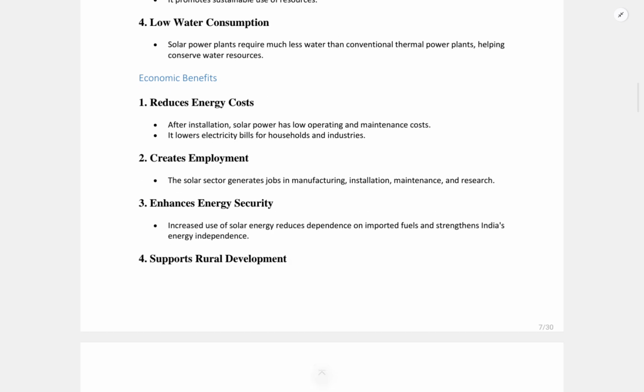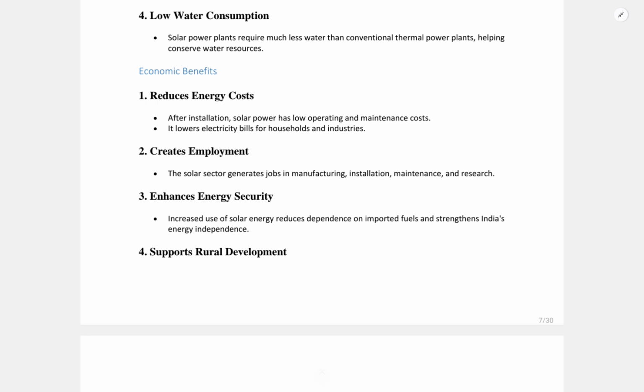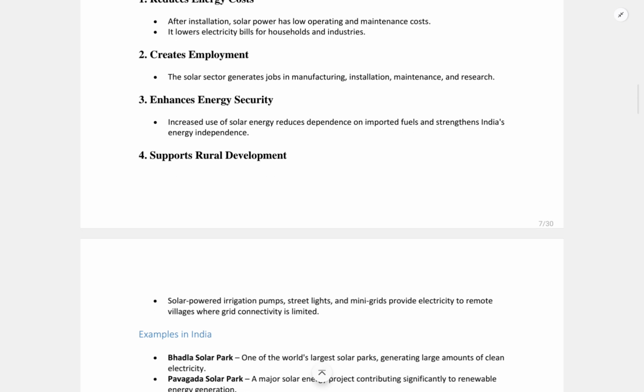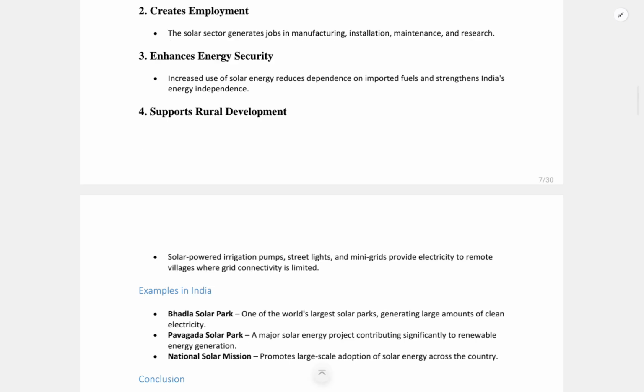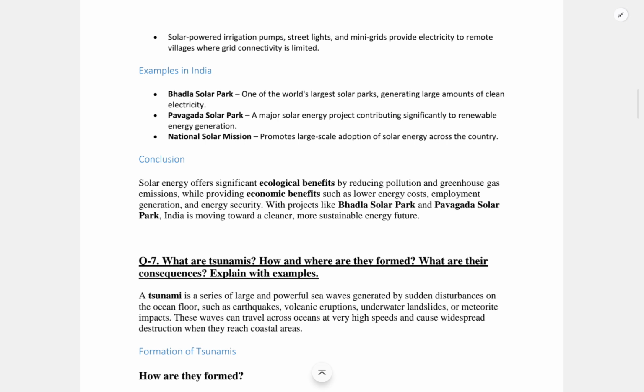And we see the economic benefits, starting with reducing energy cost. After installation, solar power has low operating and maintenance costs. It lowers electricity bills for households and industries. It creates employment: the solar sector generates jobs in manufacturing, installation, maintenance, and research. It also enhances energy security. Increased use of solar energy reduces dependence on imported fuels and strengthens India's energy security. Also, it supports rural development. Solar powered irrigation pumps, street lights, and mini grids provide electricity to remote villages where grid connectivity is limited.